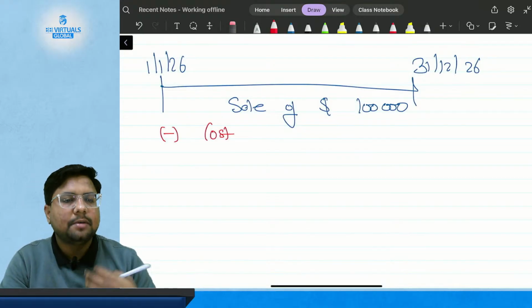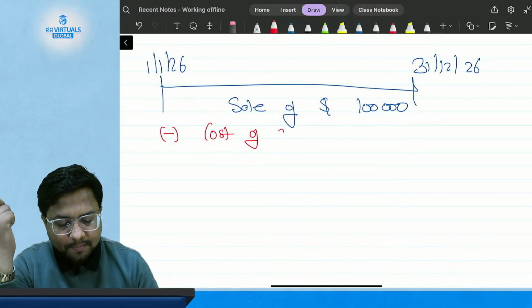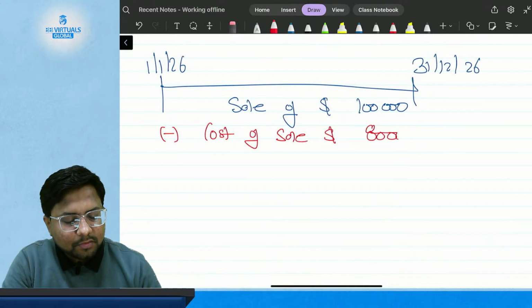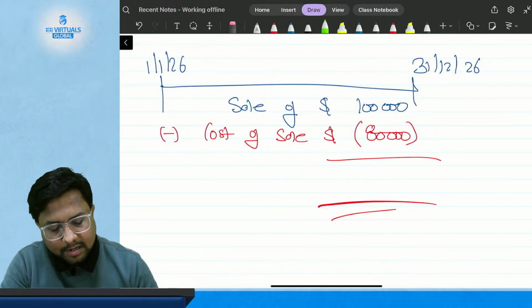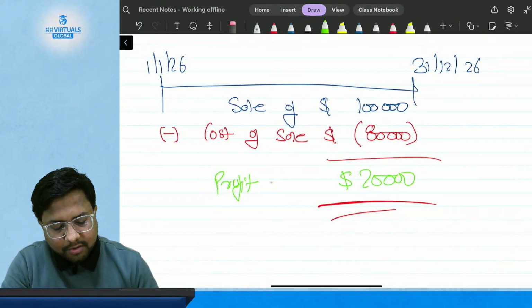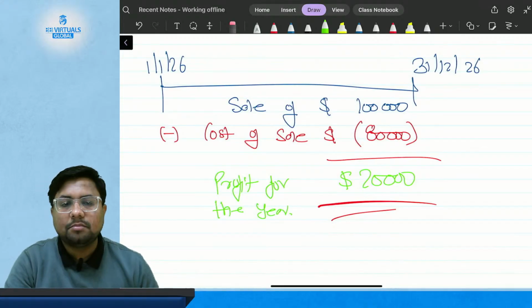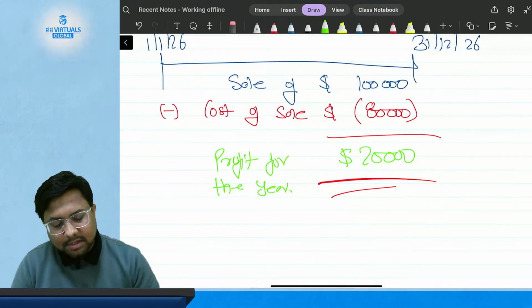I have purchased goods, I have purchased services, I have made certain expenses. So the cost of sale was $80,000. So if I deduct this amount from my total sale, what will I get? I will get a profit of $20,000, which is my profit for the year. So this is my financial performance.